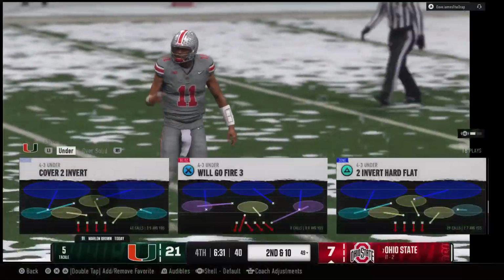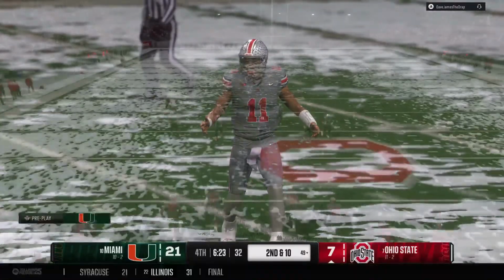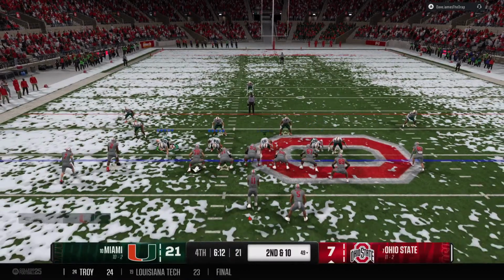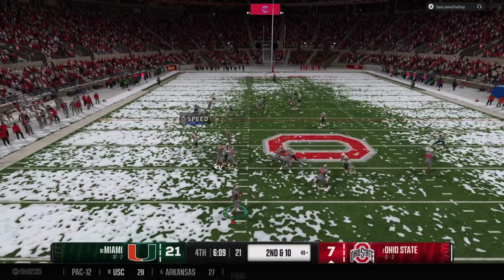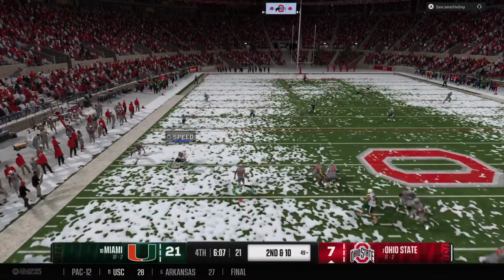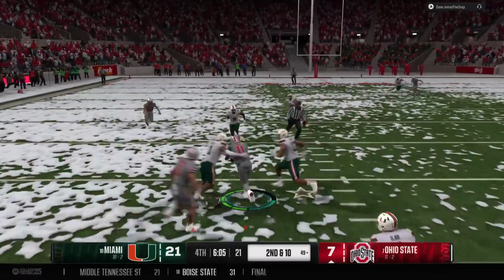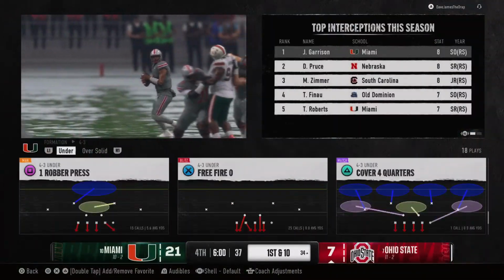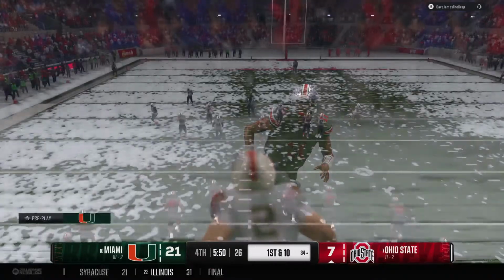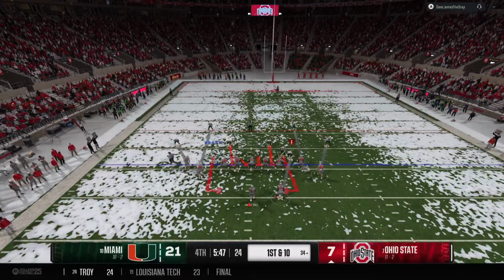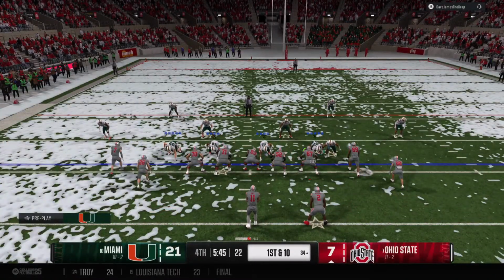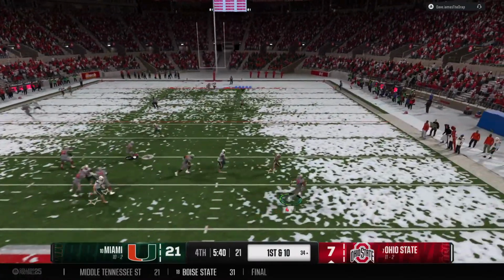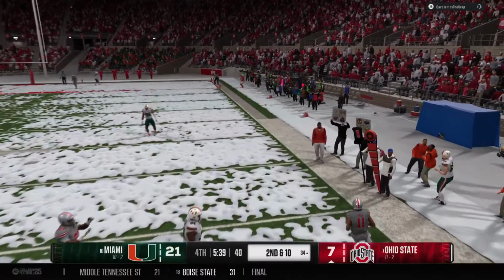Well, they test the middle there, but get nothing. That back just had nowhere to go. Got to give credit to the defense and their run fits on that play. Quarterback wants to throw it on second down. He's moving out of the pocket now, using his legs here. Tough to show, but a sophomore quarterback to pick up the first down himself. Man, nothing is more aggravating for a defensive coordinator than this right here. You've got him. You've got a chance to make a play on him, take him out of his rhythm, but instead, this guy gets away from that pressure, tucks it, and picks up some big yards.